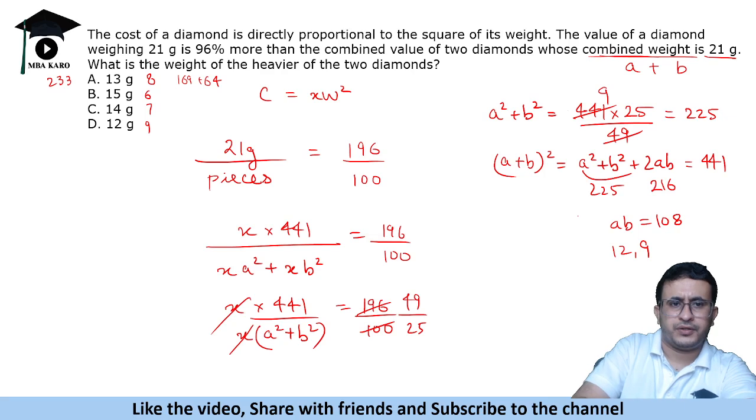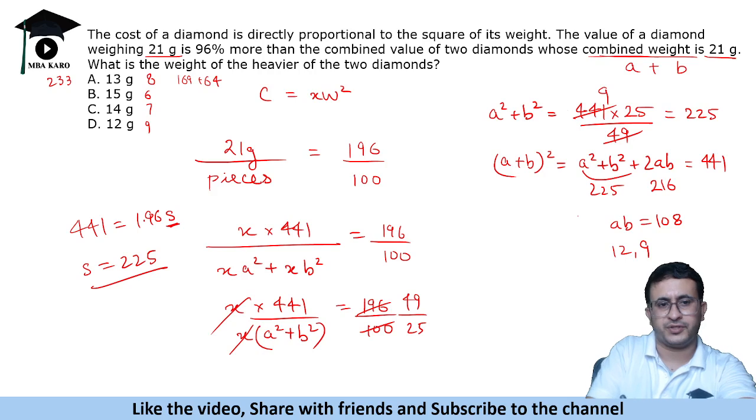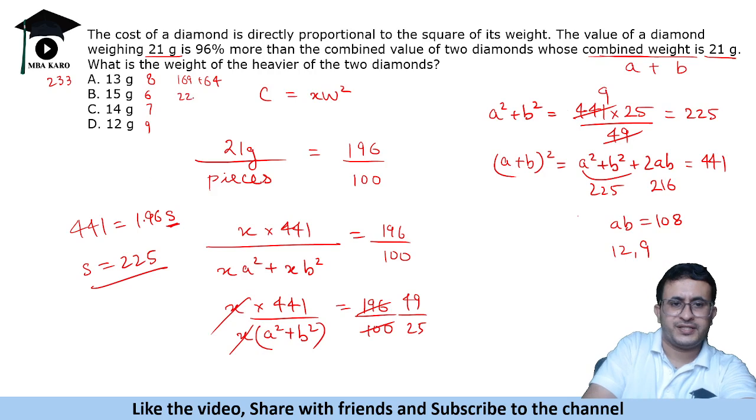So now this thing you should know, that this is 441, and this is 1.96 the square, like the sum of squares of whatever you wanted, w square. So this s you will get as 225. So the sum of squares, 225, must match, so that you need to see. So this itself is 225, so this cannot be the answer. Okay, 196 plus 49, not the answer.